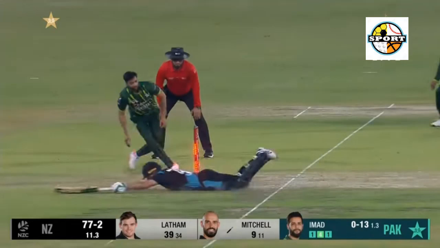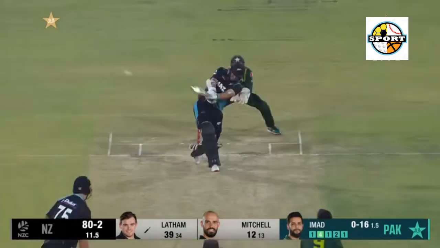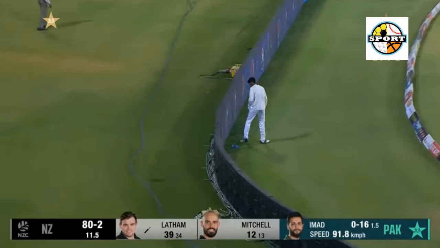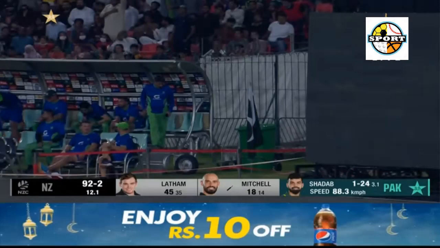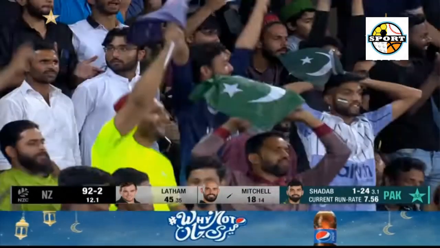17.1 Naseem Shah to Neesham, 4, pacey low full toss wide of off, Neesham opens the bat face and slices the drive to the right of backward point. 17.4 Naseem Shah to Chapman, 6, full delivery in the slot for Chapman.